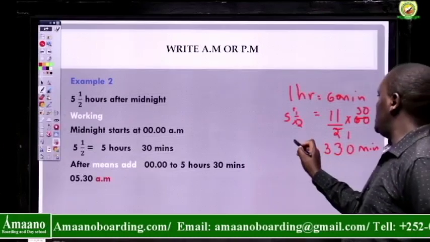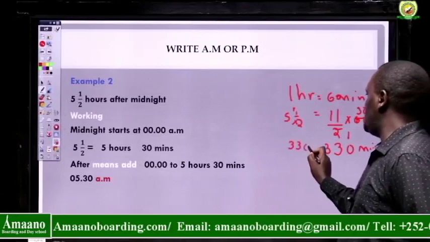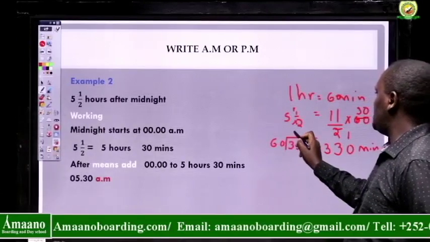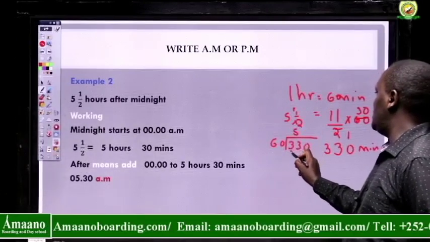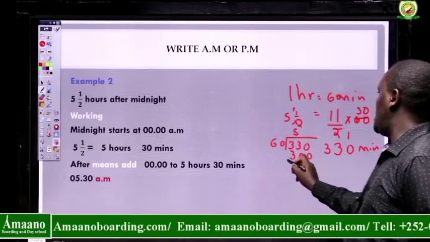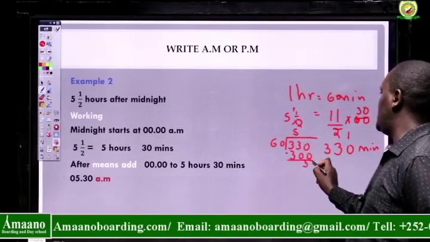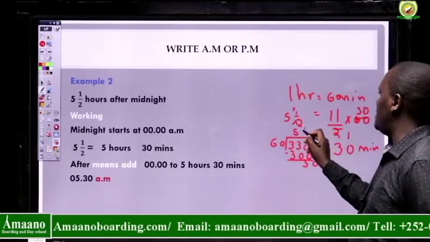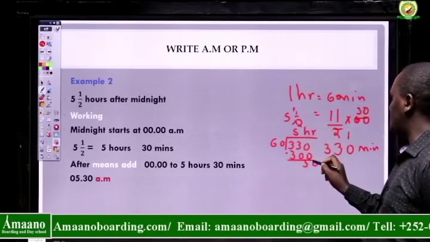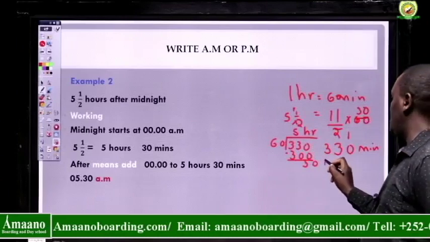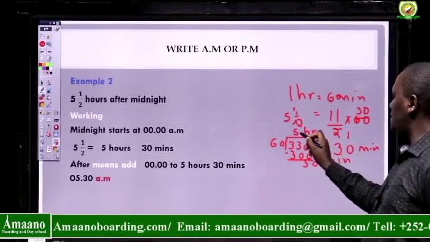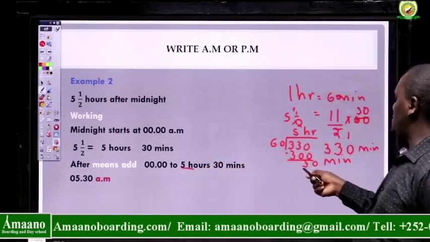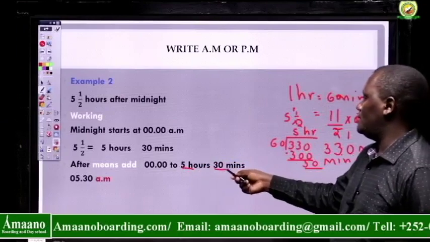These minutes that were given that way, we convert into hours and minutes. That's 330 divided by 60. I'll take 5, which is 300, and I will remain with 30. That means this 5 that I found is the hours, and this 30 I found down here is the minutes. So this is 5 hours and these are the 30 minutes.